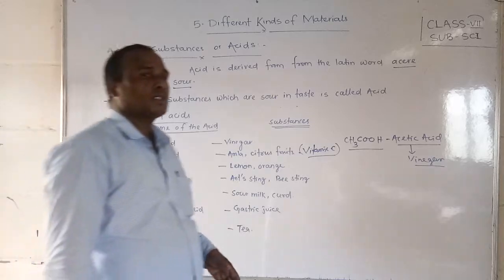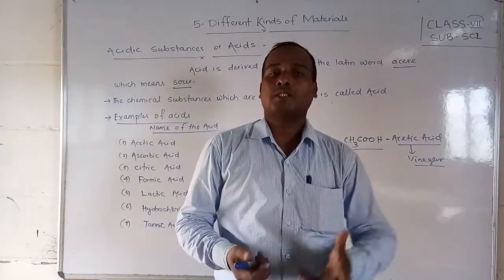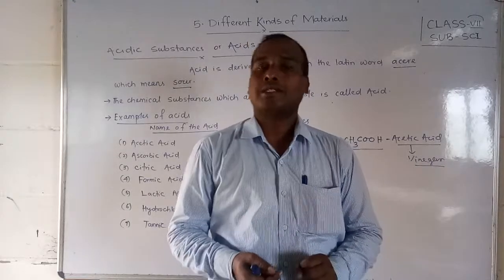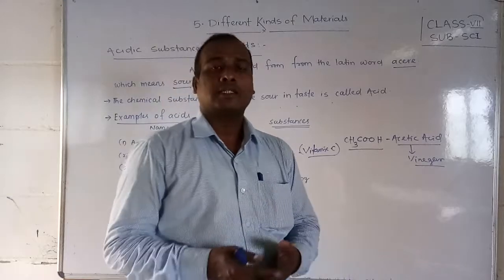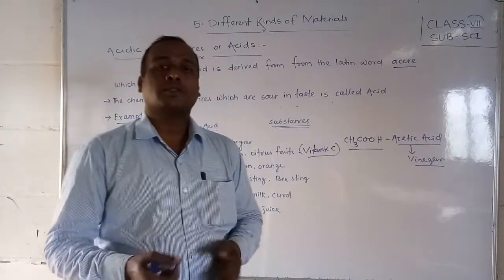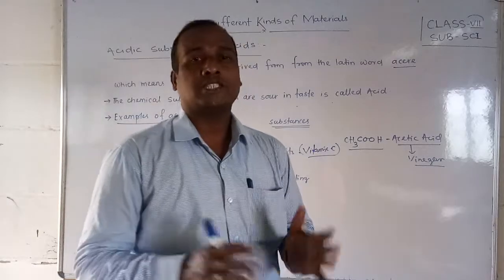Hydrochloric acid. Students, we studied the digestive system in a previous chapter: in the stomach, hydrochloric acid is formed for digestion. It mixes with the food and helps digestion. It is present in our stomach as a digestive juice.